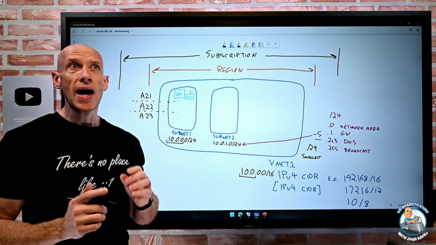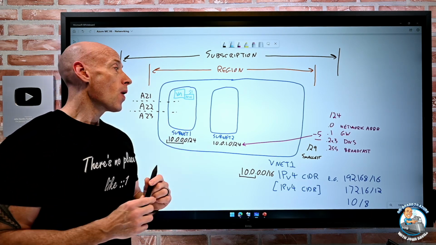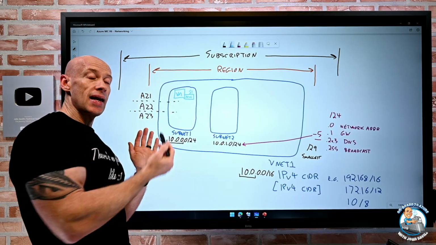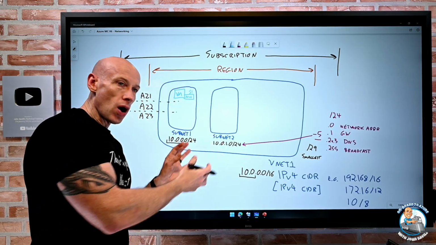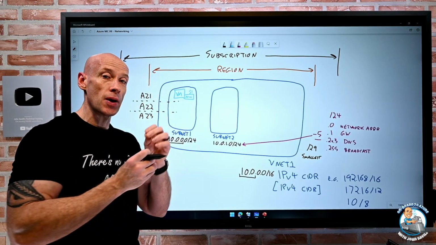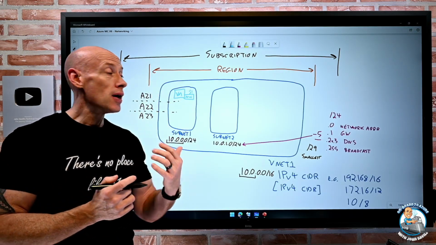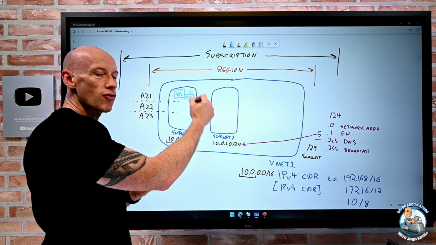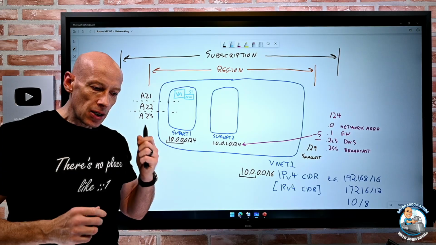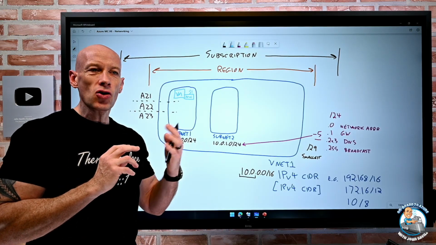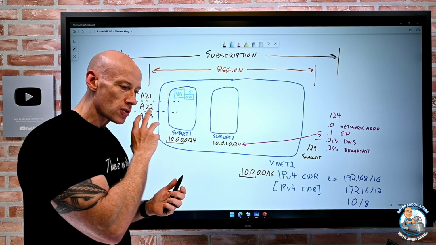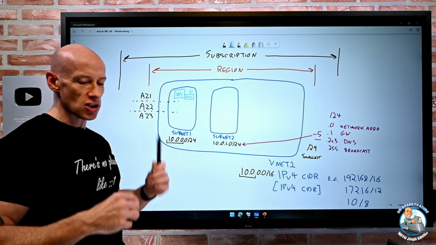Now, there may absolutely be scenarios where I have rules assigned. So maybe this is a DMZ, this is some backend, this is some particular workload, and I want a network virtual appliance, so a virtual machine with special software, in which case, sure, I want it to have NICs so it can connect to the different subnets which all do different things. Maybe it's routing in between them. But the point is it's a lot less common to need multiple NICs than it is in the real world, because this is all software-defined networking that's actually achieving this.